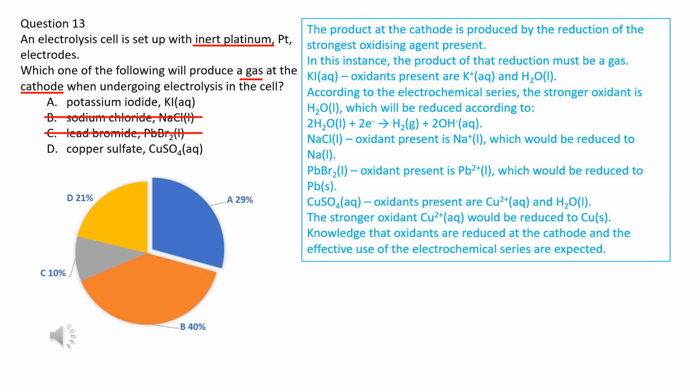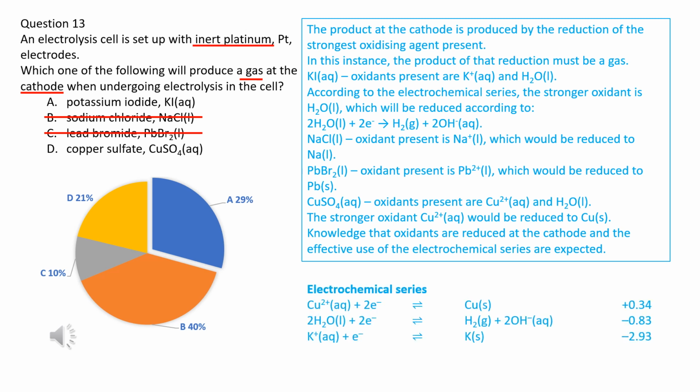In the aqueous solution, water could be reduced or oxidized. Copper ion is a stronger oxidant than water, so copper ions gain electrons first to produce copper metal at the cathode instead of gas, and D is ruled out. However, water is stronger than potassium ions, so water gains electrons first to produce hydrogen gas, and A is correct.